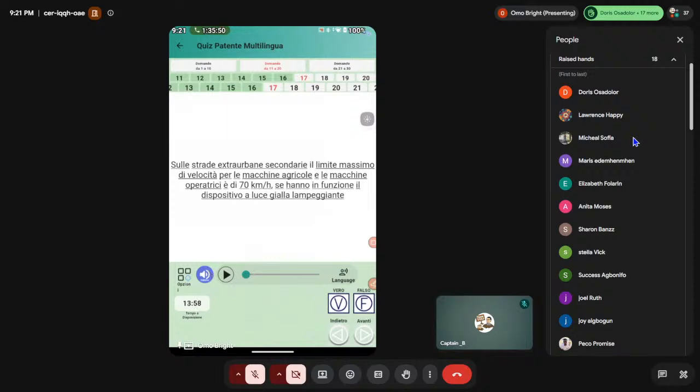Falso. Now tell me why. Agricultural machines, what is their speed limit? Generally. Forget the extra-urban roads, forget the motorway. Agricultural machines, what is their speed limit? 40.